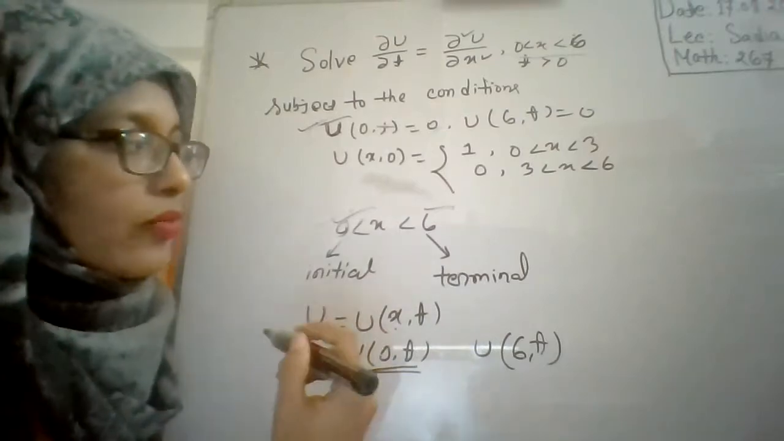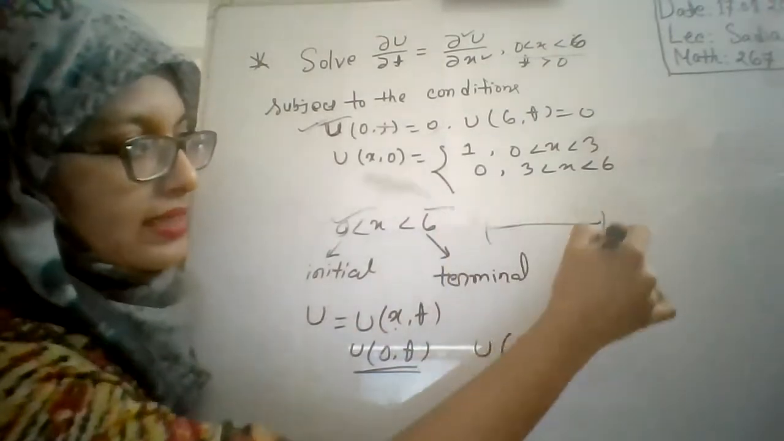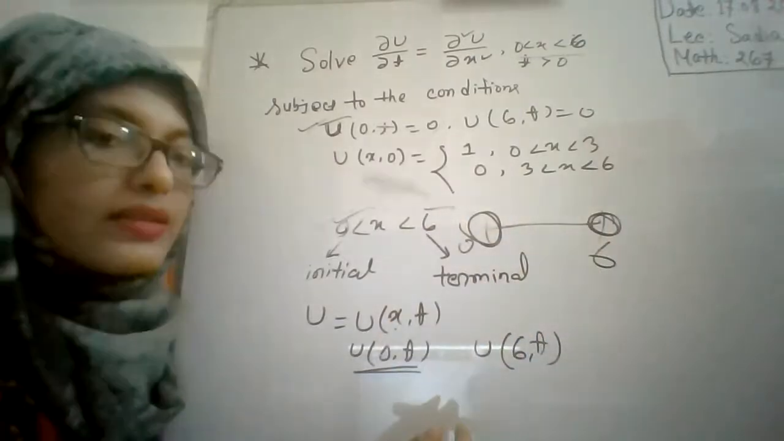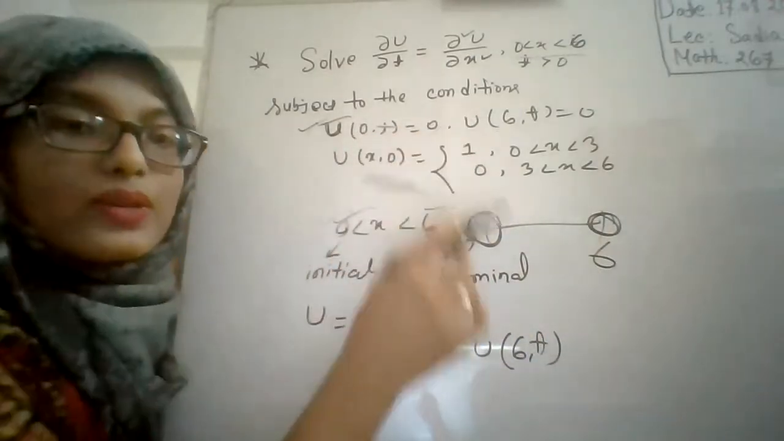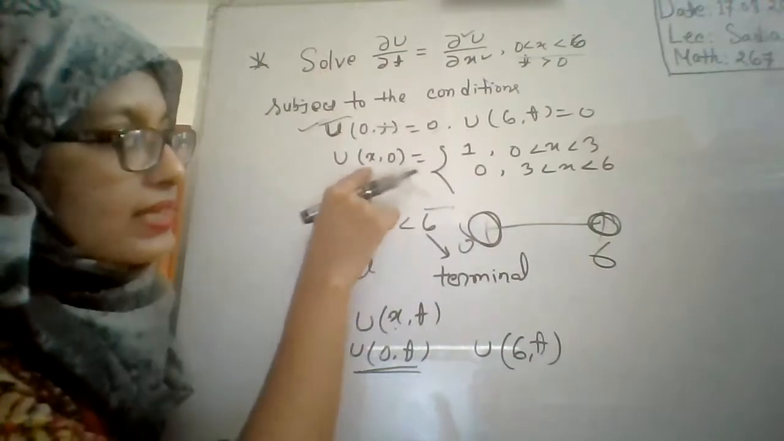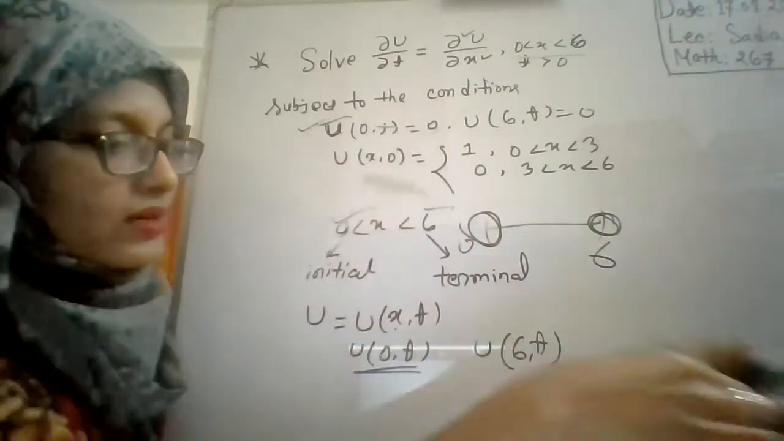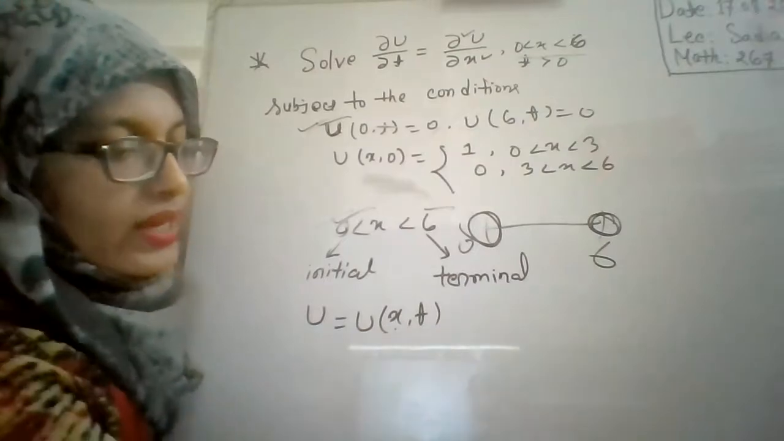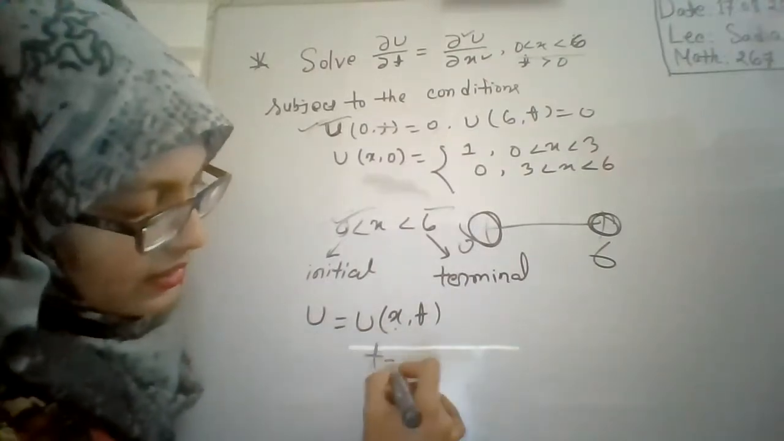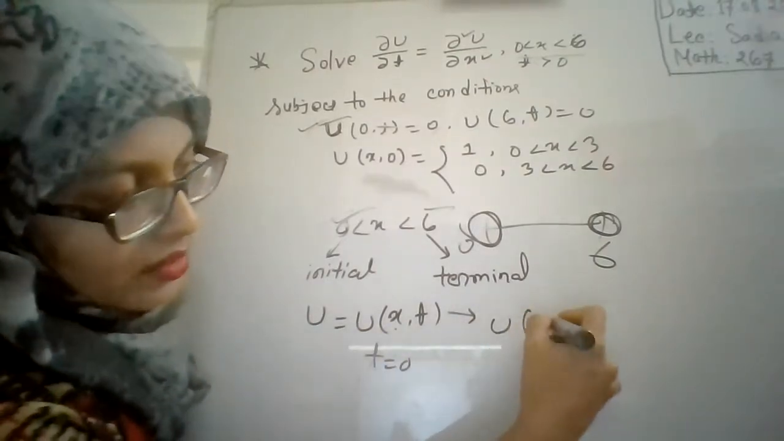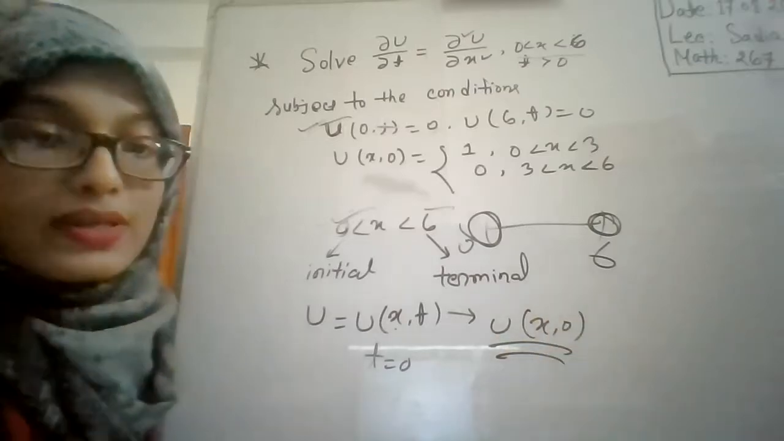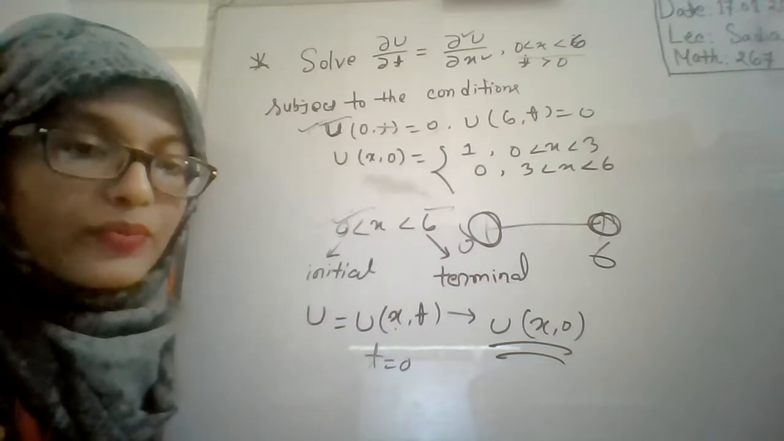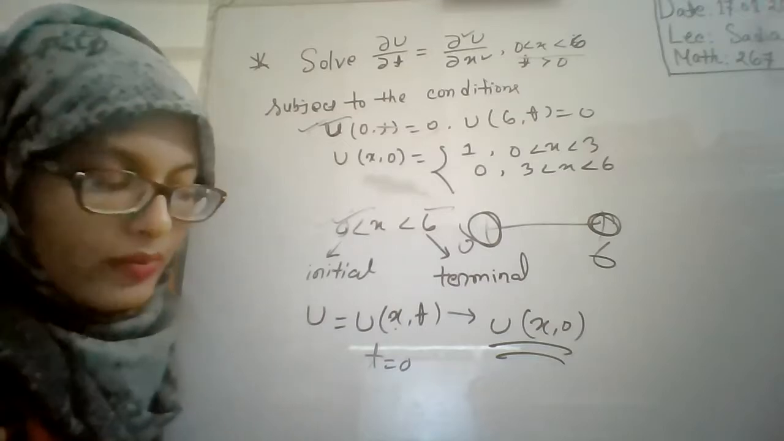At the boundary point, if you write it as 0, 6, then this is a boundary of your region. That's why these two conditions are known as boundary conditions. And here, if you consider t equal to 0, your function is a function of x comma t, and when you say t is equal to 0, then it will be u(x, 0), right? u(x, 0). And when t is equal to 0, it is known as the initial stage of your problem. You have already learned it.